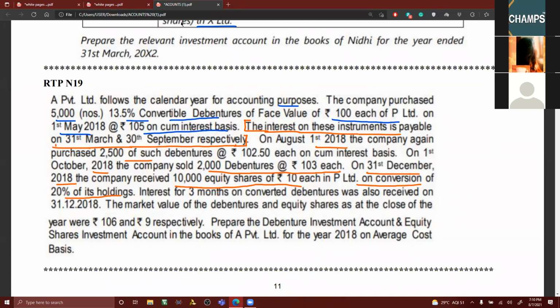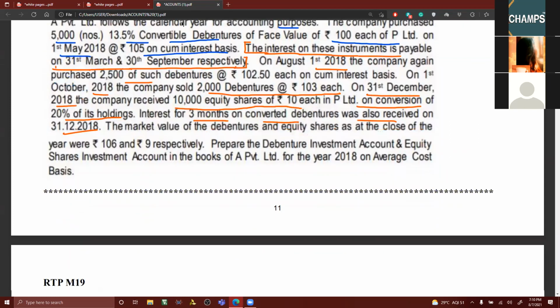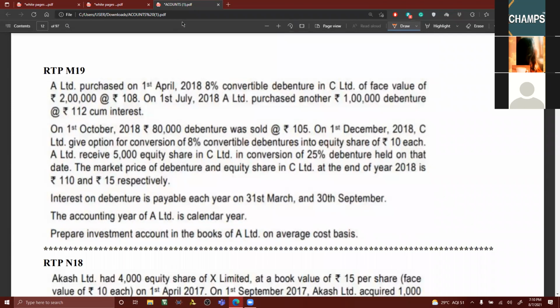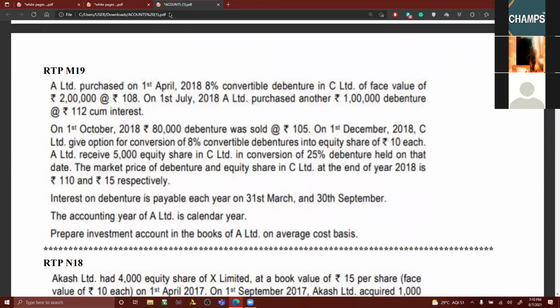So what was the last date of payment here? 30th September. What is the date of conversion? 31st December. October, November, December, for 3 months you have to calculate. But in the problem itself, he has given that interest for 3 months on converted debentures was also received. Just like the same problem, conversion of 25 debentures held on that date. But he has not mentioned here 10,000 shares, here 5,000 equity shares. Interest is payable on 31st March and 30th September, but without mentioning whether the interest up to the date of conversion has been received or not.